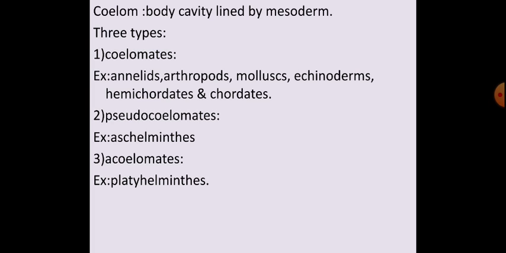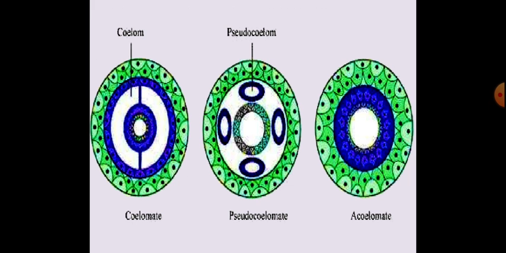Now coelom is a body cavity, a body cavity lined by mesoderm. Now there are three types of coelom. First one is coelomate, second one is pseudocoelomate, and third one is acoelomate. You will understand with the help of a diagram. See, there are three types of coelom: coelomates, pseudocoelomates, and acoelomates. What do you mean by coelomates? Animals possessing coelom. What is coelom?